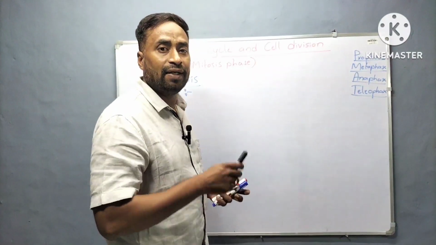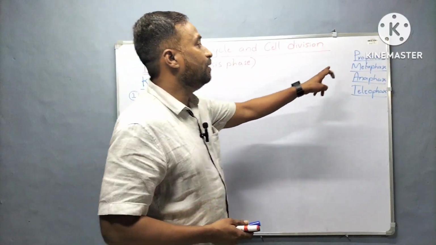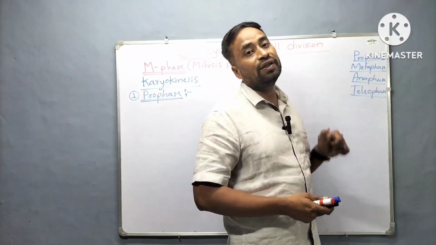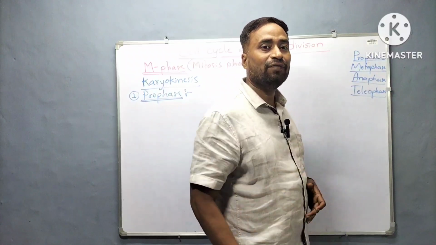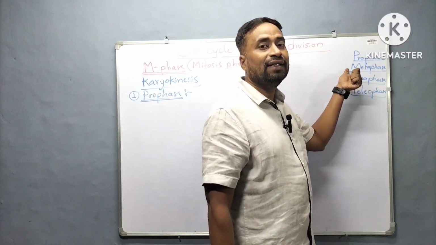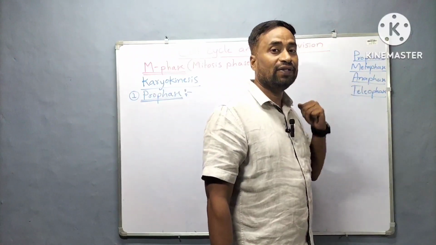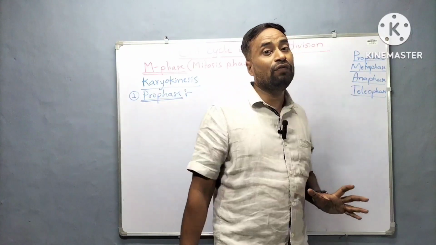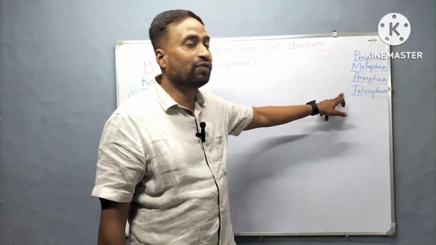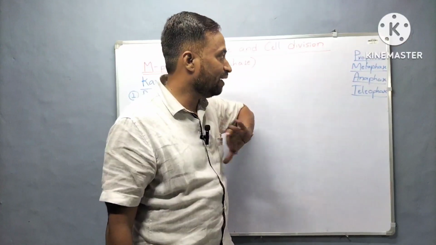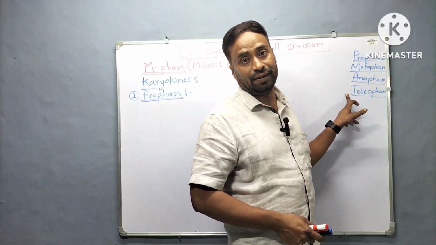Always remember, I am giving you one trick. Prophase is the first phase of cell division. Then metaphase is the second phase of cell division, and anaphase is the third phase. When it comes to telophase, what are you going to write? You might say it's the fourth phase, but you can't say it like that. You can say it is the final phase of cell division.